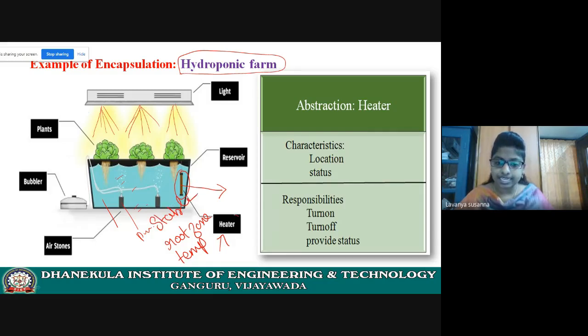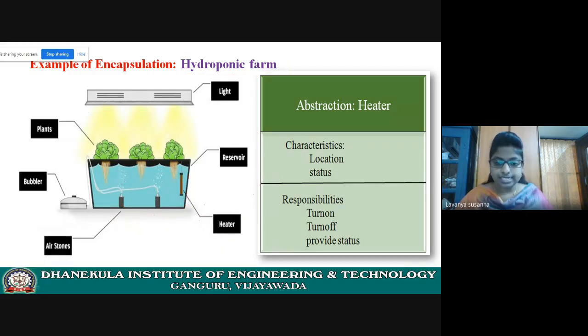Who will maintain this? The heater. A stable temperature must be maintained. This is the use of the heater. This heater will maintain root zone temperature. If the temperature of this water is very high, then the plant will not grow. It will be at risk. If temperature is very low, again the plant will be at risk. So a stable temperature must be maintained. For that, there must be a heater in the reservoir.